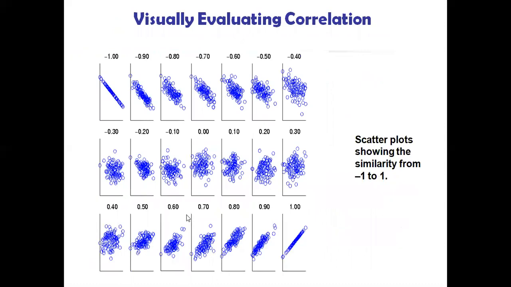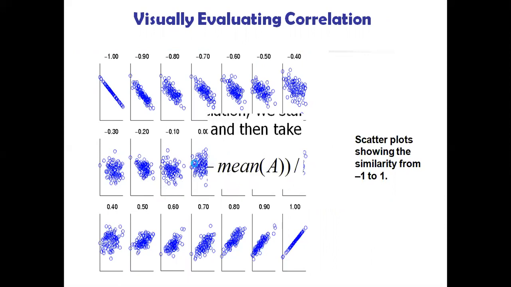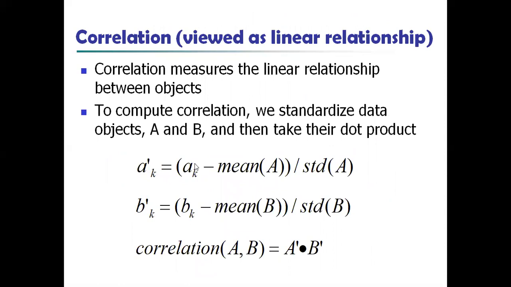See, visual evaluation of correlations will also be given. The scatter plot shows the similarity from minus 1 to 1. So this is how they are interrelated, how the values of a correlation are distributed. Like that we can also visualize it. If something is not going in a linear way, that means it is not correlated. Correlation is viewed as a linear relationship; correlation measures the linear relationship between objects.